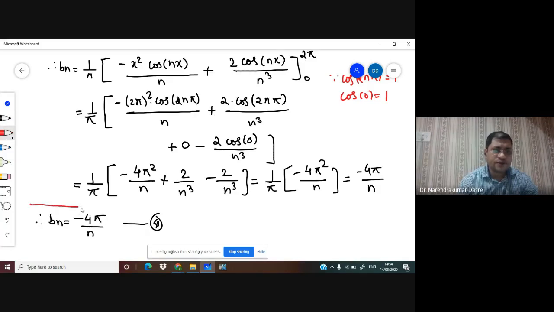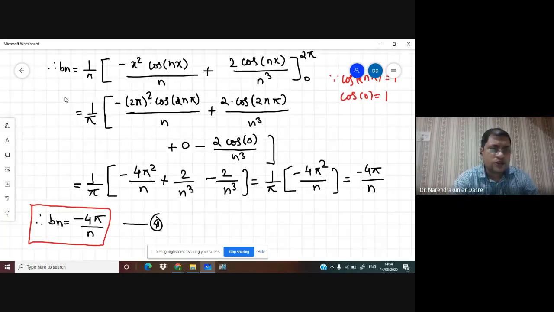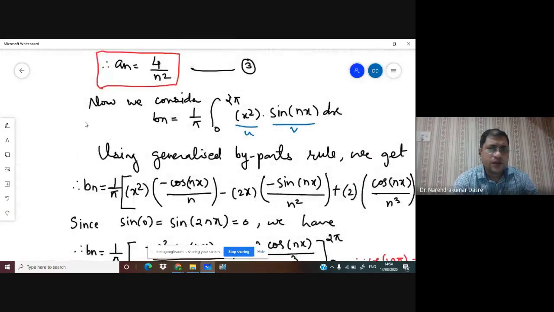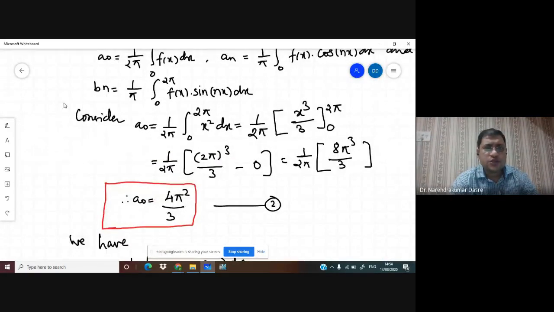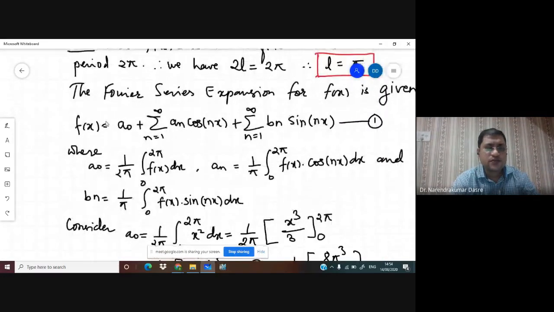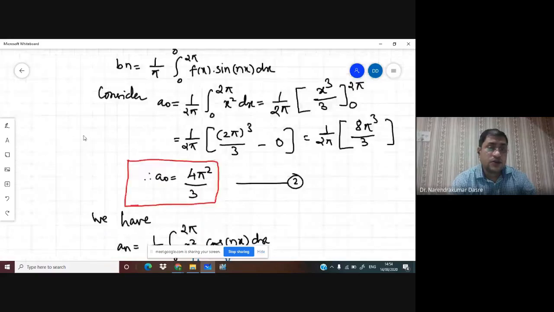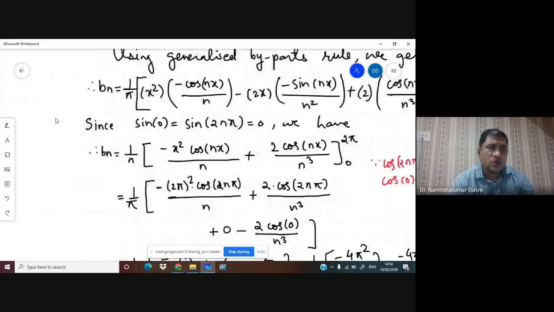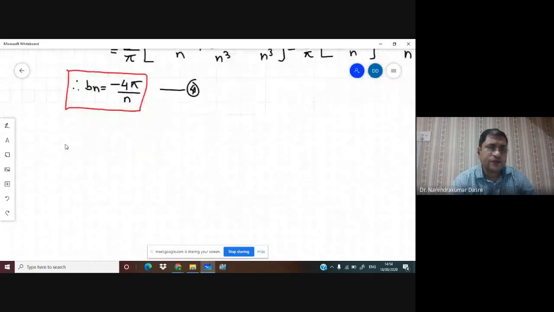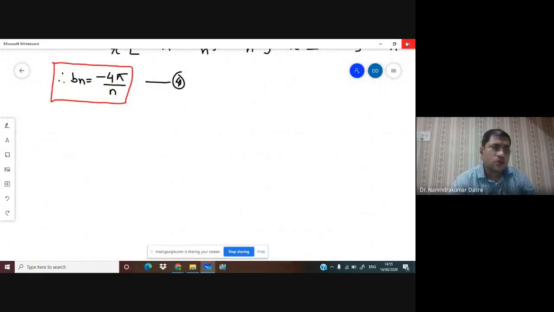We have f of x is equal to, so a0 is 4 pi square by 3, then plus 4 summation 1 upon n square, n running from 1 to infinity, cos of nx, minus 4 pi summation n running from 1 to infinity 1 upon n, sine of nx.